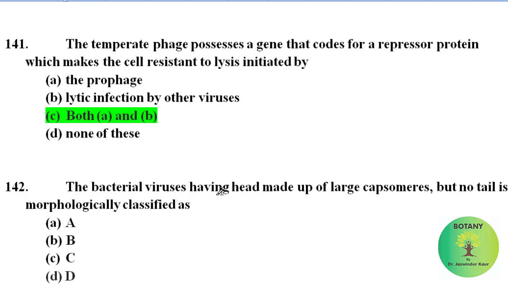The bacterial viruses having head made up of large capsomers but no tail is morphologically classified as A, B, C or D. Correct answer is D. The bacterial viruses having head made up of large capsomers but no tail are morphologically classified in category D.